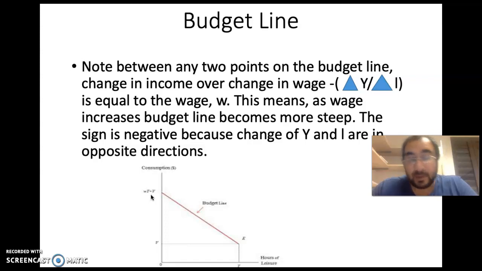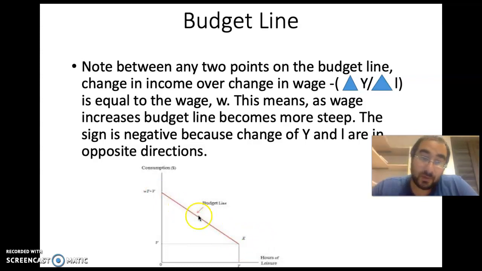The leisure that is not used is actually given to them, and leads to an income. So in a way, the total income we could have is this amount, which we can calculate, and the actual income our individual has is total income minus the wage times the leisure our individual has, and when our individual has the maximum amount of leisure, then the income will be equal to Z.